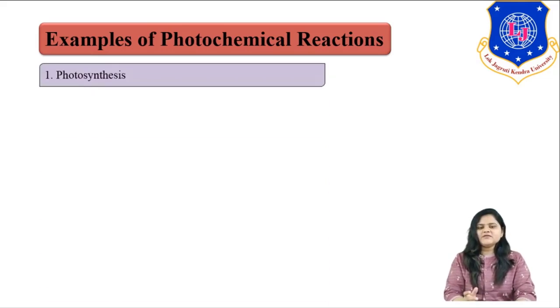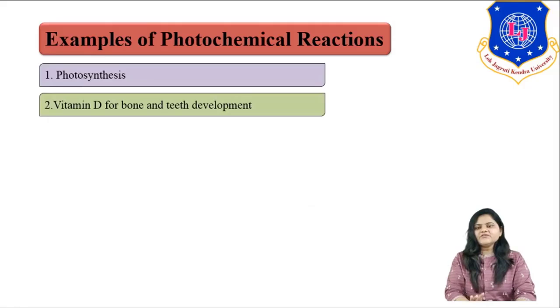First example is photosynthesis. In a photosynthesis reaction, as I said earlier, our chlorophyll component absorbs energy in terms of light and then transfers its energy to the reactants carbon dioxide and water. Another example of a photochemical reaction is vitamin D formation, which is essential for bone and teeth development. What is actually happening in that? Light is absorbed by our human body, and because of that, vitamin D formation takes place.